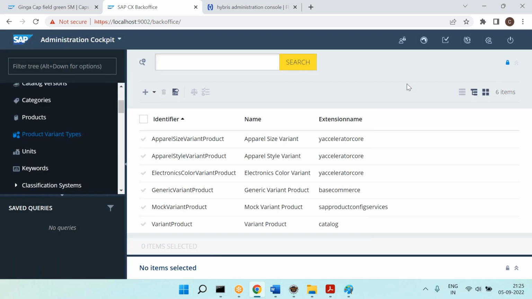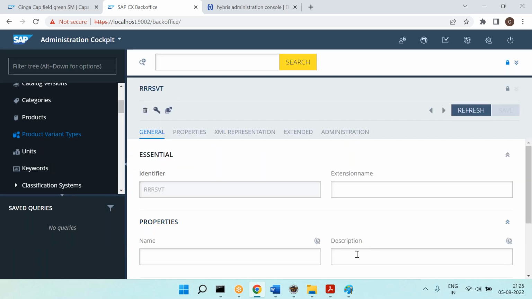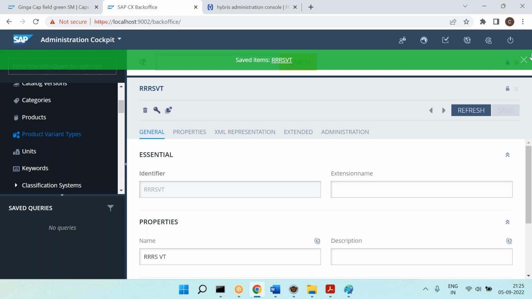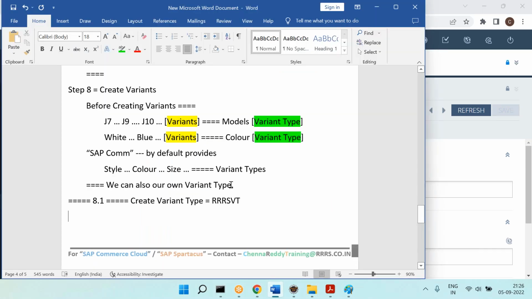Now you can see that got created. Now you can give the name for it. So RRS variant type. Like this, you can create the variant type. So it is like a color variant, size variant and all. For now, I just named it as RRS variant type, which is okay. Now in 8.2, you can create the variants.